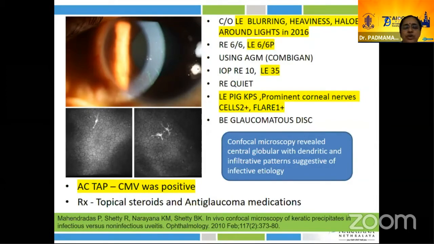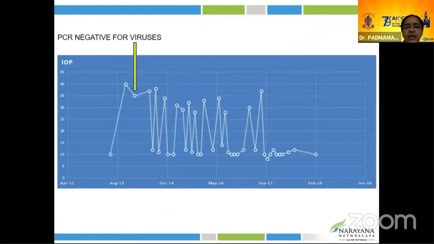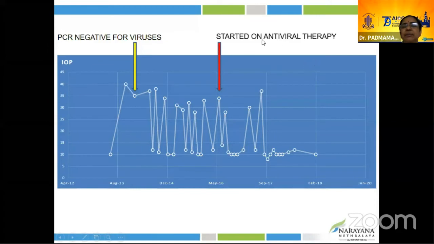In addition to topical steroids and anti-glaucoma medication, the patient was put on topical anti-CMV treatment, to which he did not respond. Subsequently, we had to put him on oral anti-CMV treatment as well. So this is a graph showing in 2014, PCR was negative. The patient was treated locally with multiple recurrences. Here in 2016, when we repeated, CMV was positive and antiviral therapy for the CMV virus was started.